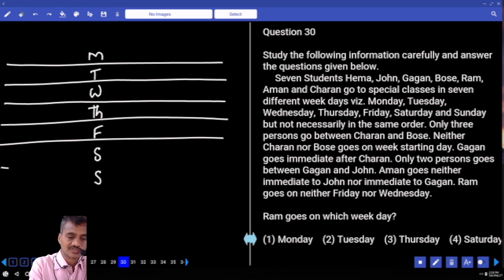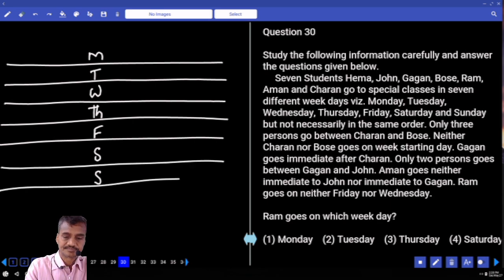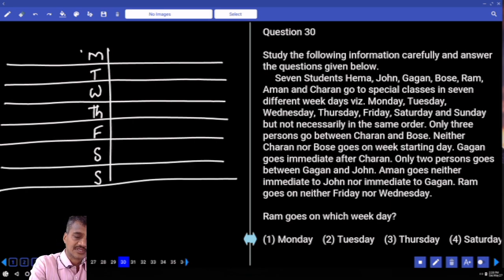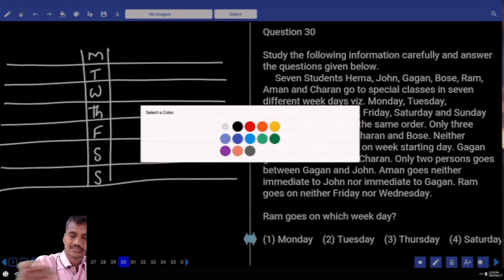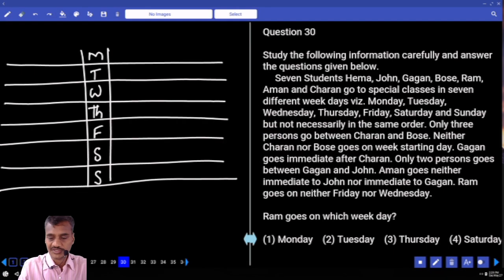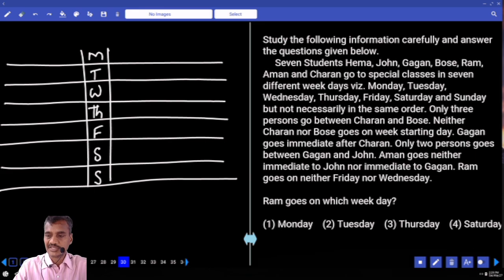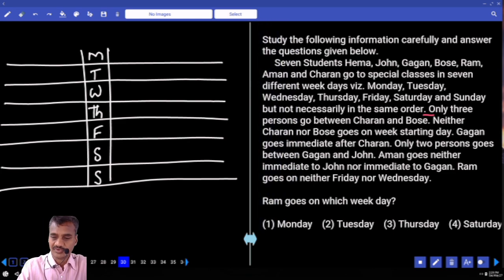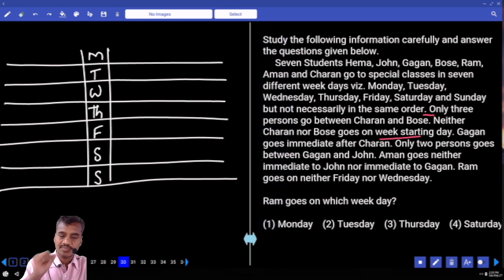Then coming to condition number 1. Now 7 persons on these 7 different days. Then first information, only 3 persons go between Charan and Bose. Now in between Charan and Bose, how many people are there? There must be exactly 3. And next one, neither Charan nor Bose goes on week starting day, and starting day is Monday.